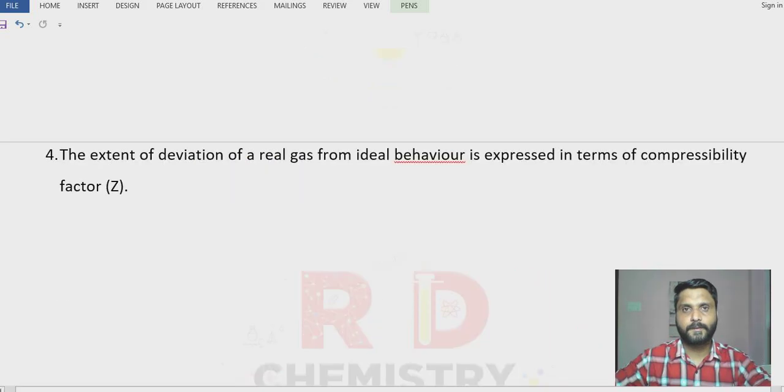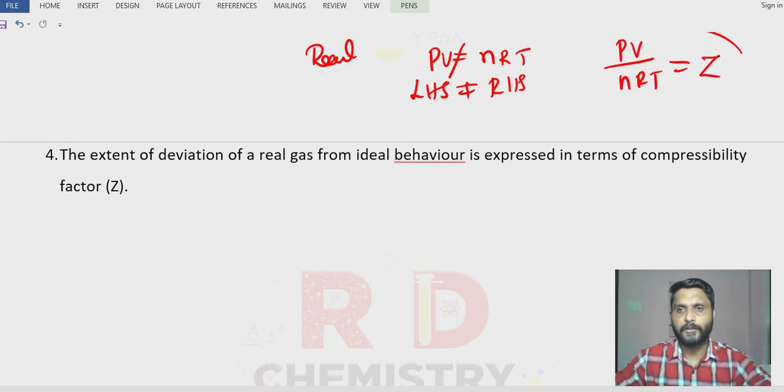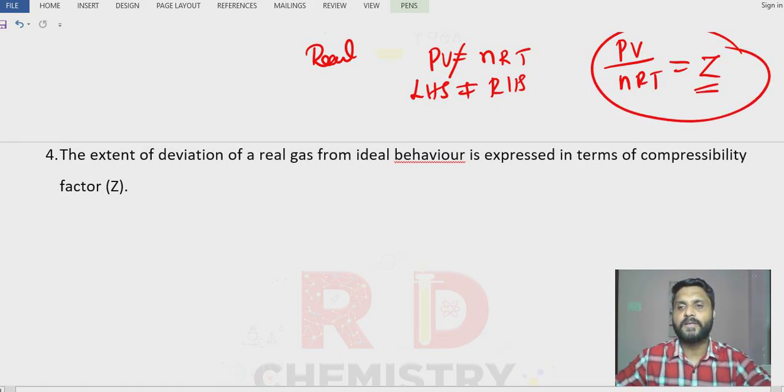Clear? The ideal gas equation PV = nRT is meant only for ideal gas at all temperature and pressure, but ideal gases do not exist. So we have real gases in nature. Now for real gas PV is not equal to nRT, which means the left hand side is not equal to the right hand side. So what do we do? We take a ratio between the left hand side and the right hand side and call it the Z value. This Z value is called the compressibility factor, Z. What is this compressibility factor? It is the extent of deviation of a real gas from the ideal behavior.